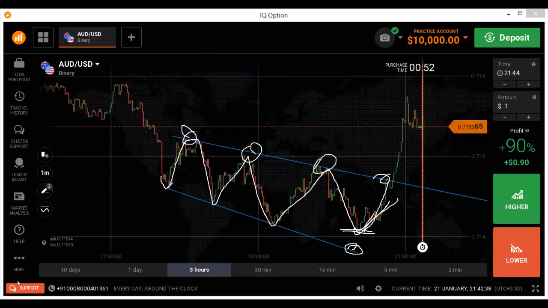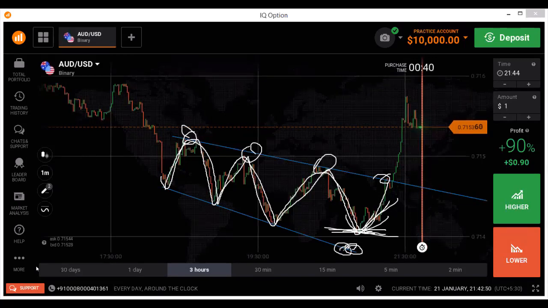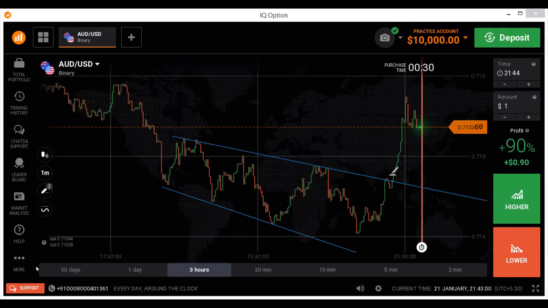The market is not following the pattern here. It reversed directly from the middle of the level. The level is here, far from the level. It reversed. It tried again. It reversed. It tried again very strongly. Okay. Finally, it broke the level here. It broke the level. This is a confirmation.